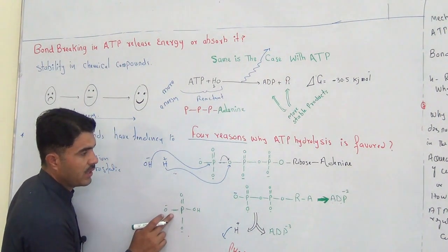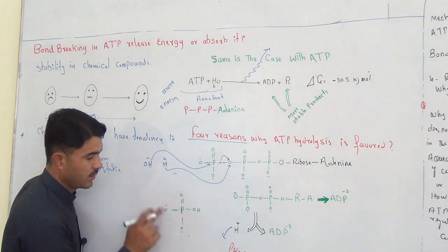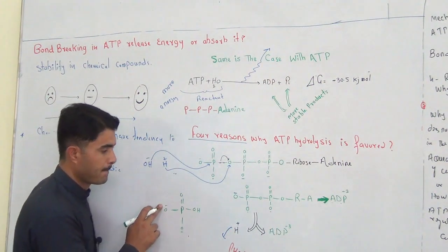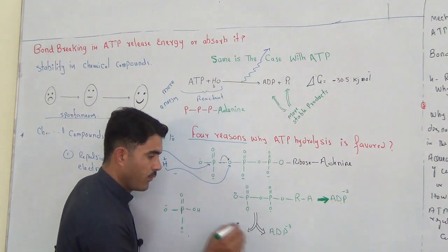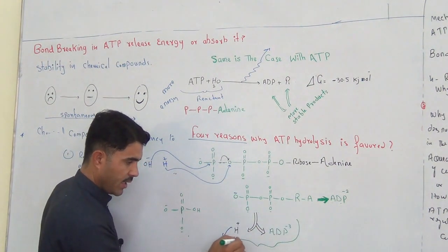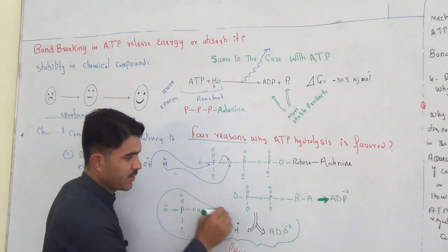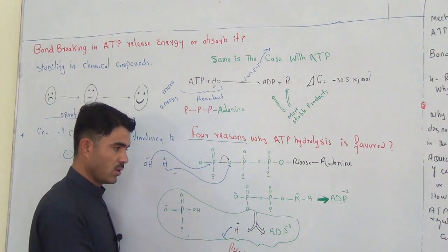There are how many charges? 2 charges here, right? And 3 charges. This is our product, right? ADP and phosphate. Just tell me how many negative charges are there.